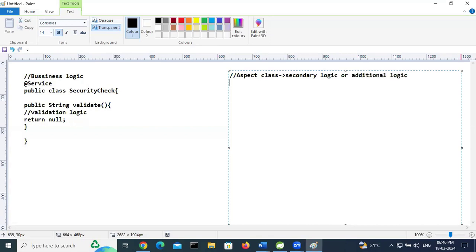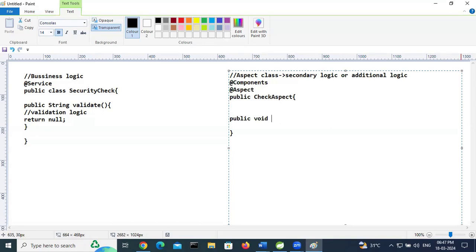Remember, an aspect is a Java class, and it contains a number of advisors and pointcuts. So in this aspect class, I will write three advisors.